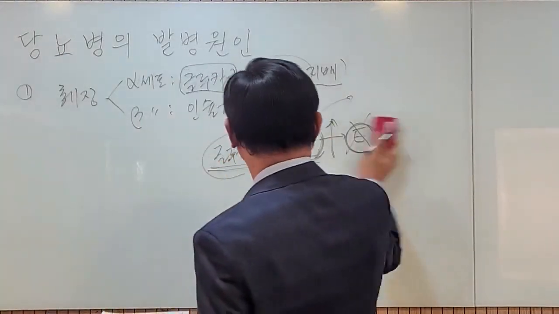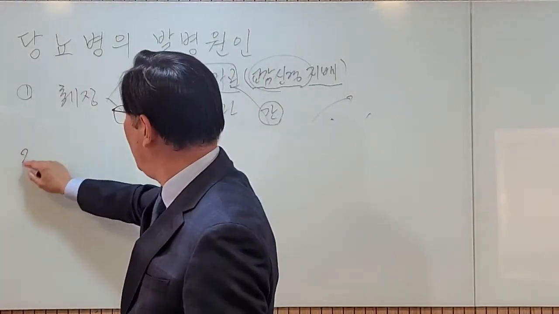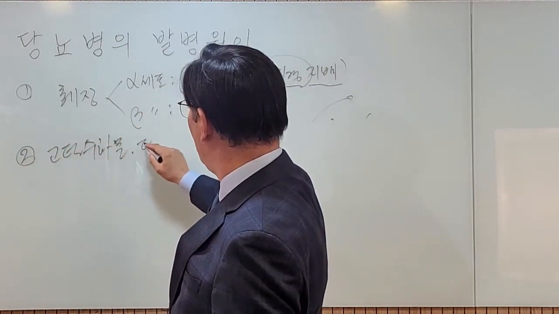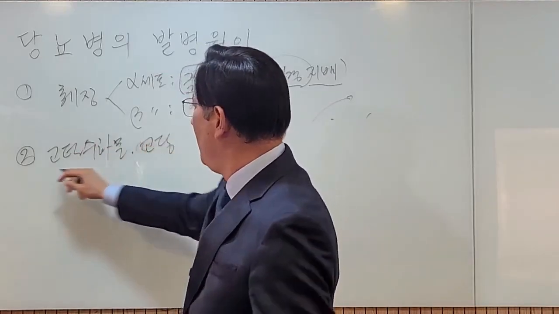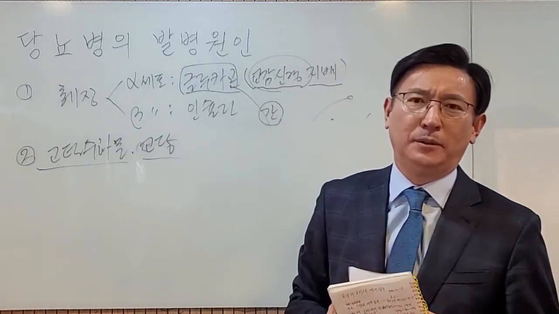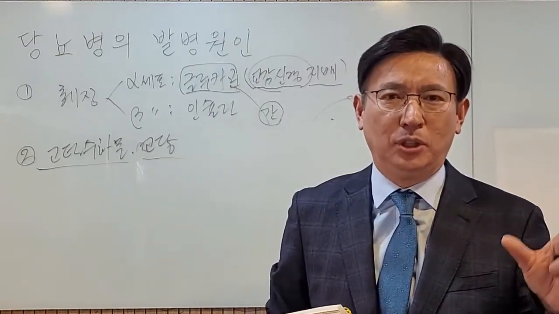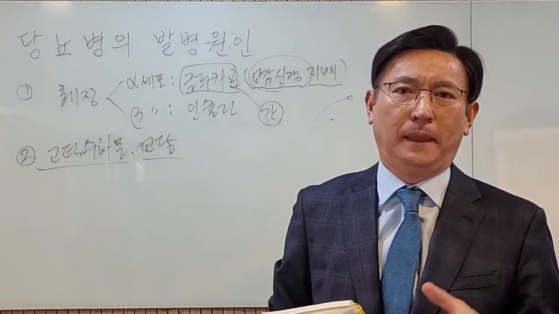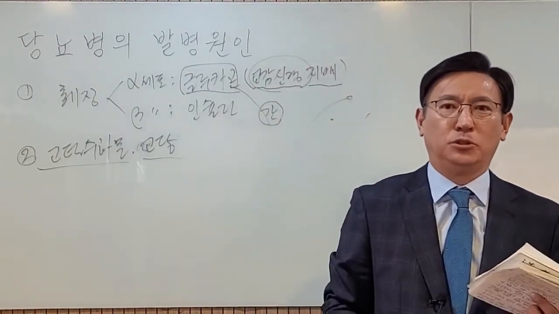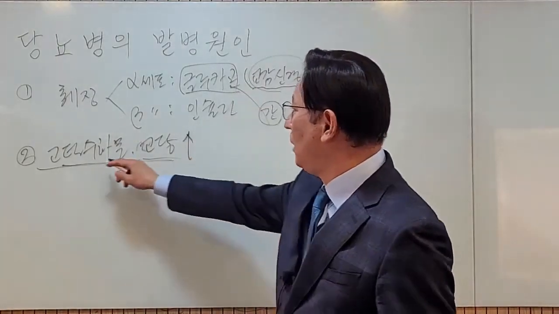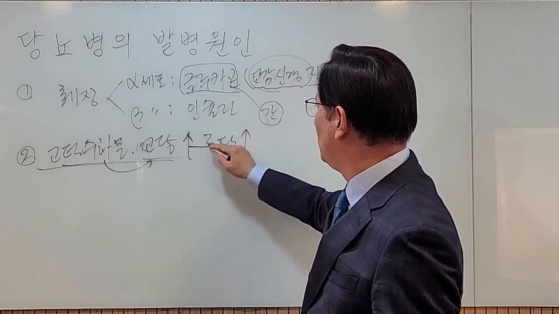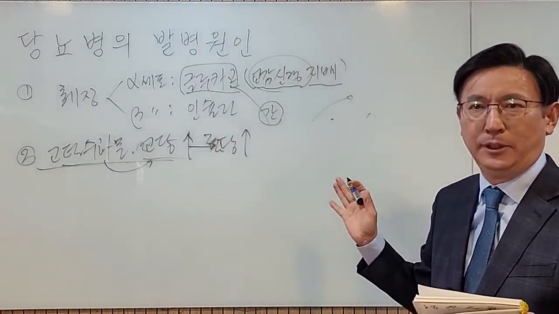The second point is about diet. High carbohydrates, carbohydrate-based meals, and high sugar. In other words, our diet consists of eating a lot of carbohydrates and sugar. It's beyond words right now. We're consuming an enormous amount of sugar, like what's found in sweets. And just think about how much carbohydrate we eat as well, whether it's rice, bread, or anything else. So both of these, carbohydrates also turn into sugar, don't they? Disaccharides and things like that, all of these end up increasing blood sugar levels. This means our eating habits are wrong.